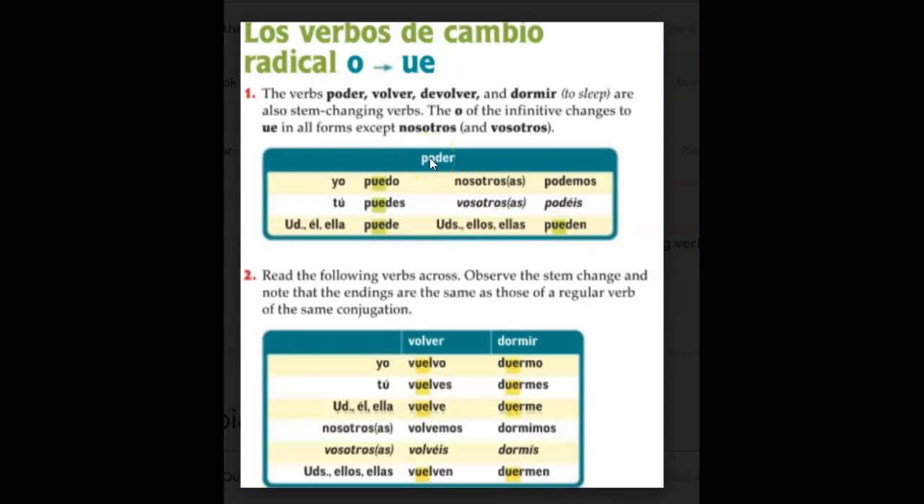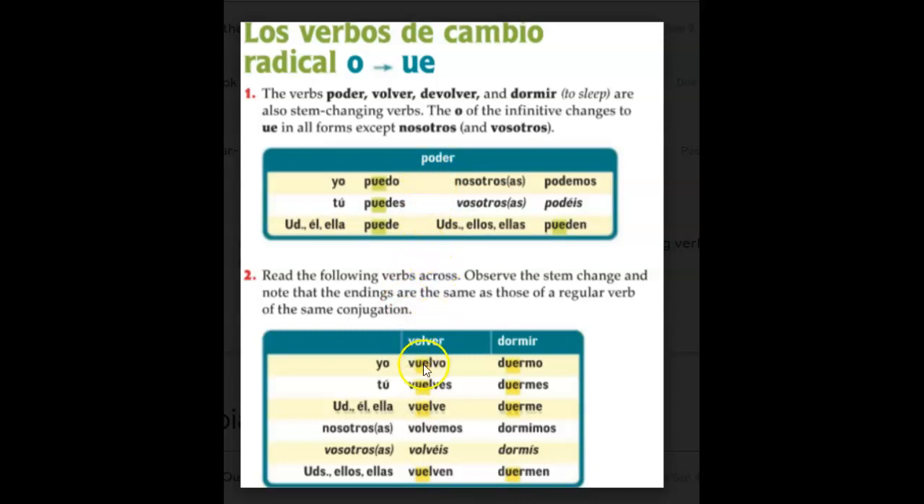Let's make a sentence with poder. Let's say I can speak Spanish. So for I can, we've got yo puedo. And then for speak Spanish, hablar español. So if we want to form our complete sentence, I can speak Spanish. Yo puedo hablar español.